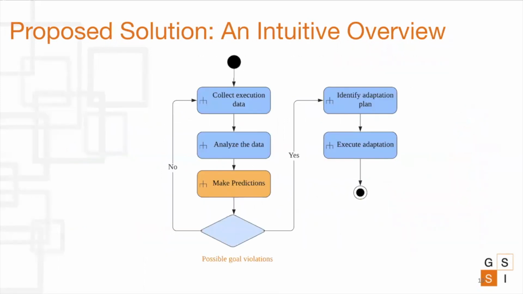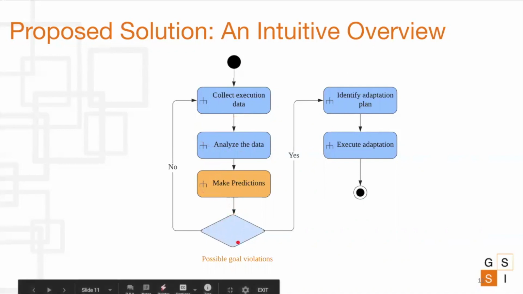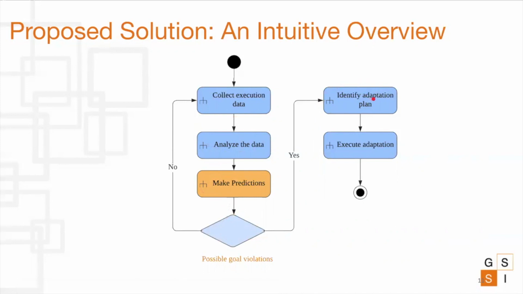We know from literature that a proactive adaptation mechanism works better. The figure shows the flow of a proactive adaptation mechanism, where the system continuously collects the data, analyzes the data, makes predictions for any possible quality of service deviations, and sees if there are any possible violations. If yes, it identifies an adaptation plan, which is to select the best adaptation pattern, and then it executes the adaptation.